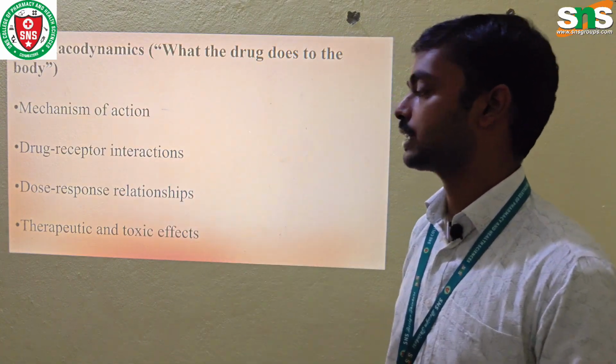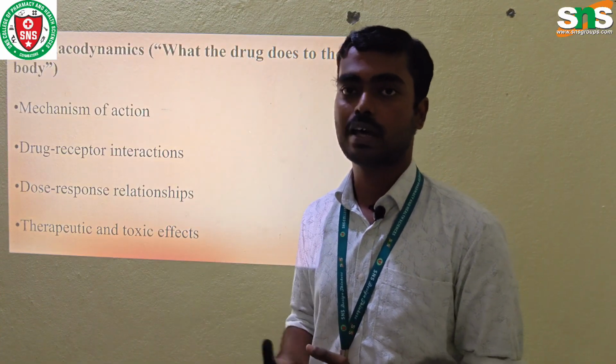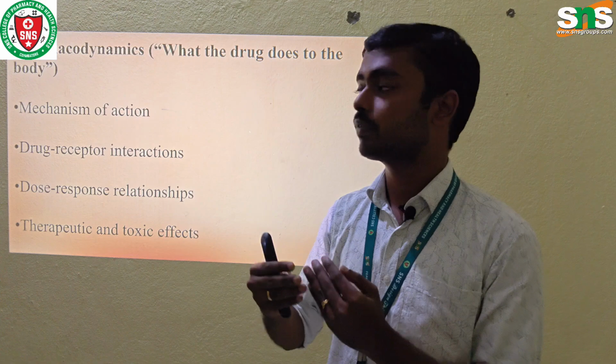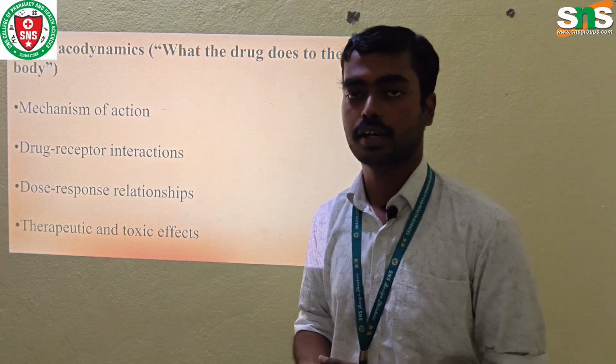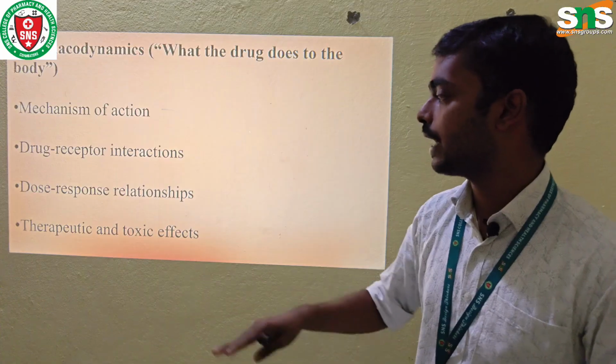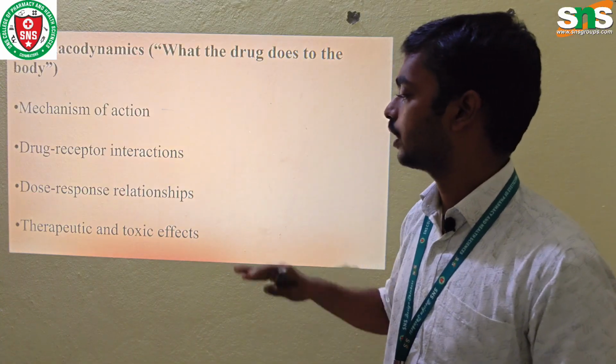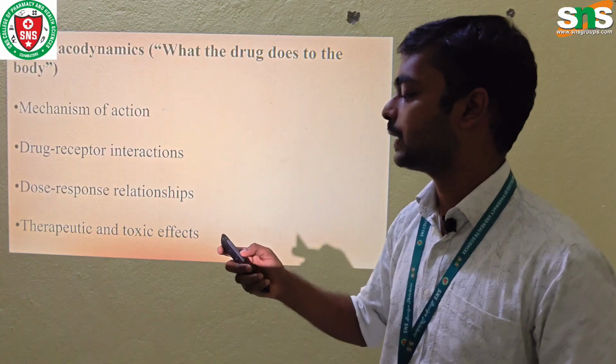And the dose-response relationship: how much dose produces a particular action, and how much dose of the drug produces a toxic reaction. Therapeutic and toxic effects of the drug are also seen in pharmacodynamics.